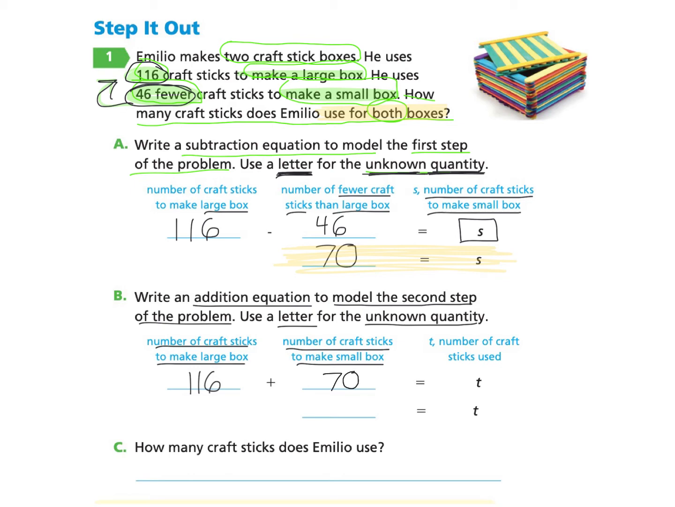And now their total altogether will be T, which is our unknown quantity, and T represents the number of craft sticks used. Okay, again, if you would like to pause this video and compute the addition equation that we've created and come back, you can do so. And when you do, you will find that T equals 186. So we can answer part C. How many craft sticks does Emilio use? And we can answer 186 craft sticks.